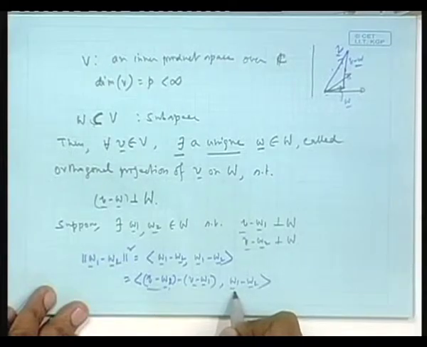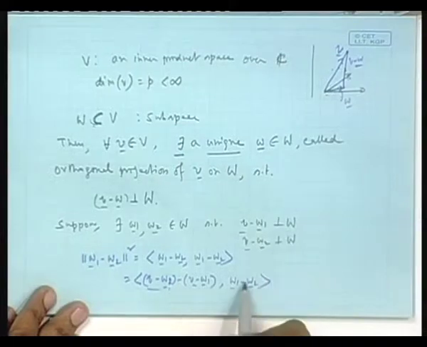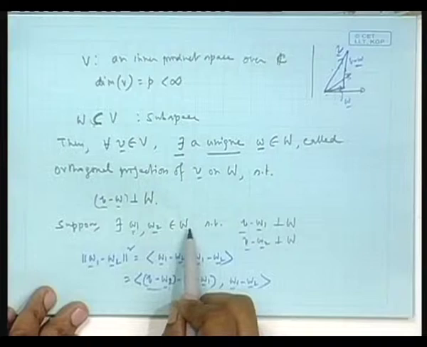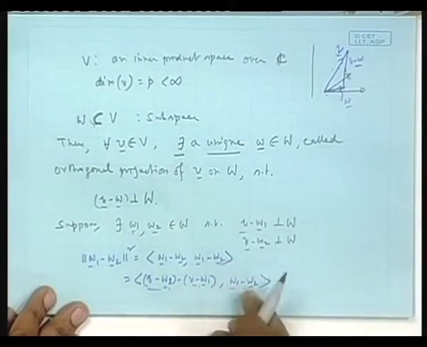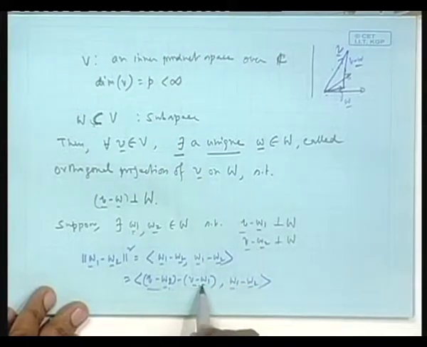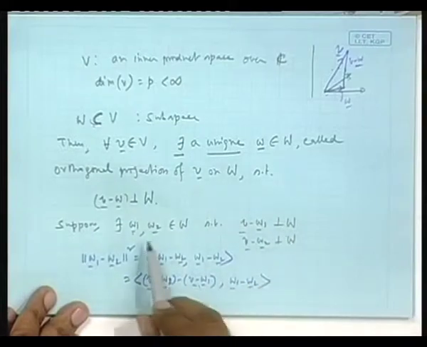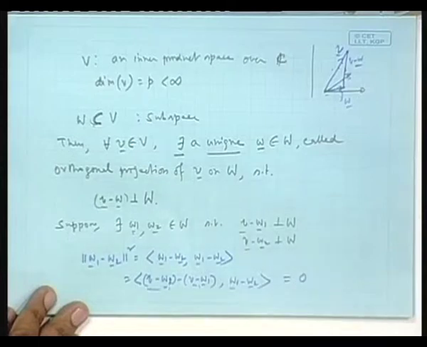That has to be 0, because V minus W2 is orthogonal to capital W, but W1 minus W2 belongs to W, because both W1 and W2 belong to W. So that inner product will be 0, minus this one, the inner product between V minus W1 and W1 minus W2. By the same reason that is also 0, isn't it, because V minus W1 is orthogonal to the entire subspace W, and W1 minus W2 belongs to W. So then this is equal to 0, is that understood?